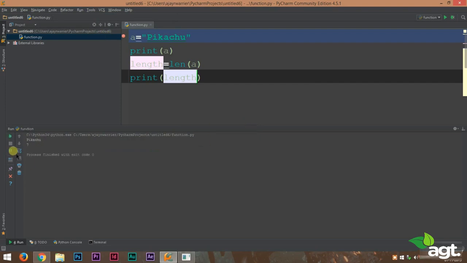Now if you want to, you can print this length again. We'll run this. You get the same output. So to get the length of a string, all you have to do is just type in len, open 2 brackets. Inside the brackets, type in the variable name.